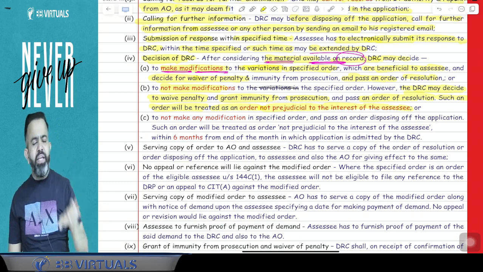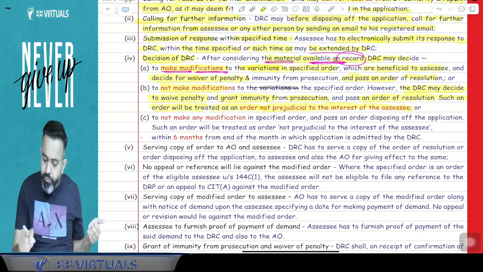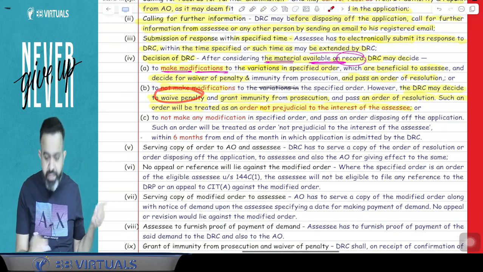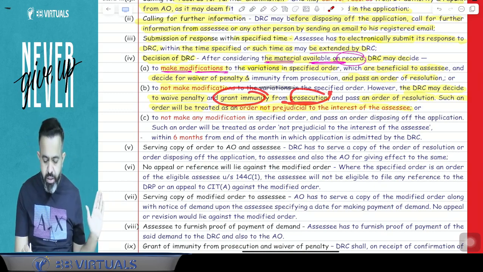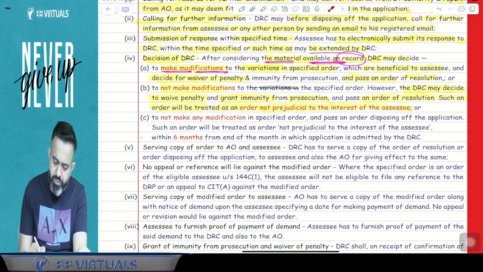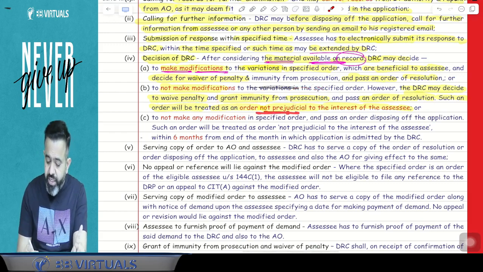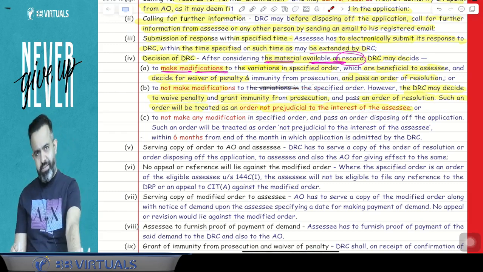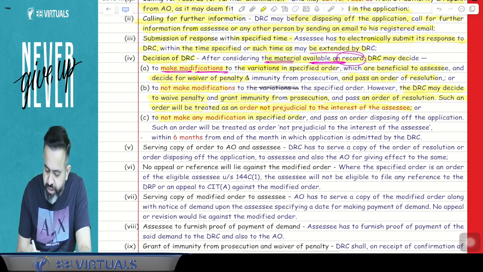They will not modify the variation, but they will waive your penalty and grant you immunity from prosecution, so there will not be any jail and all. That order will not be treated as harmful for the assessee, because they are giving you some benefit now.